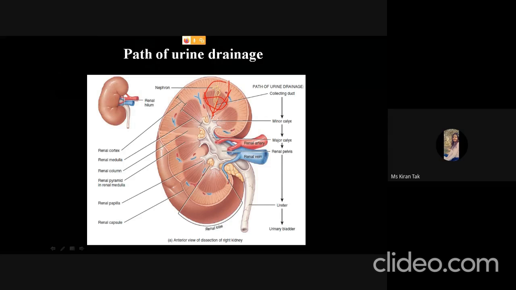The collecting duct then drains urine into the minor calyx. So these are the minor calyx. Then the urine enters the major calyx. Then all the major calyx drain into the renal pelvis, and finally the renal pelvis transports the urine to the ureter, and then it is stored in the urinary bladder.